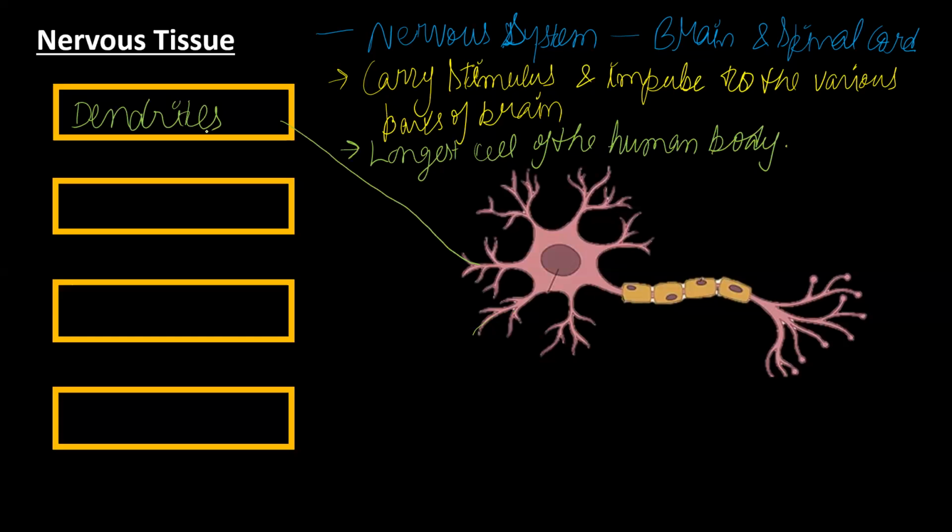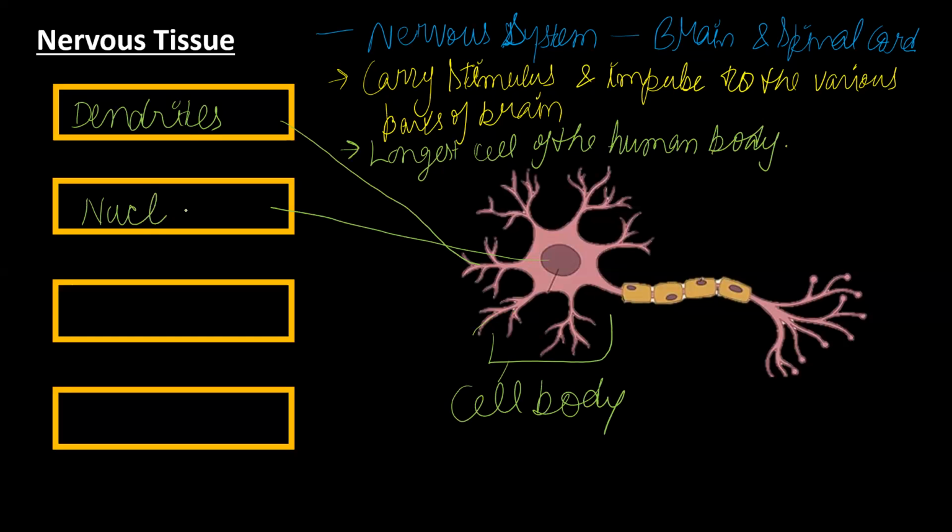After that, this part is known as the cell body. The cell body has a proper nucleus, and this nucleus controls the activity of the nerve cell. And this tail part is known as the axon.